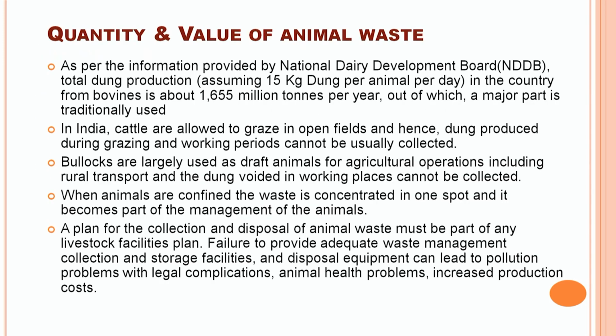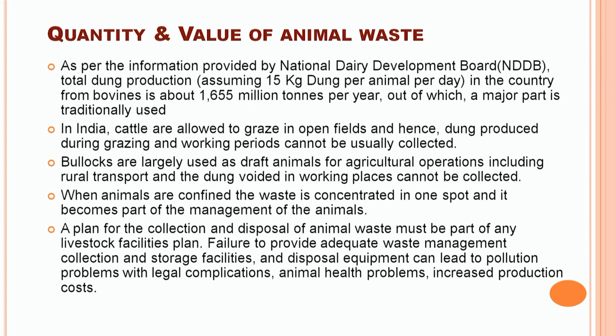As per the information received from the National Dairy Development Board, about 1,655 million tons of livestock waste is produced from the bovine animal species in India. Out of this amount, a major part is voided by the animal during grazing in the daytime in the field itself.